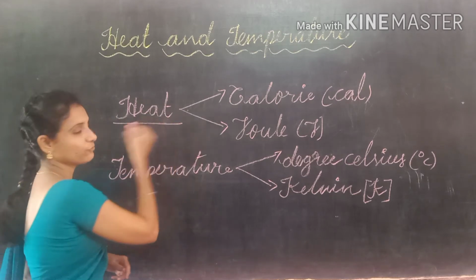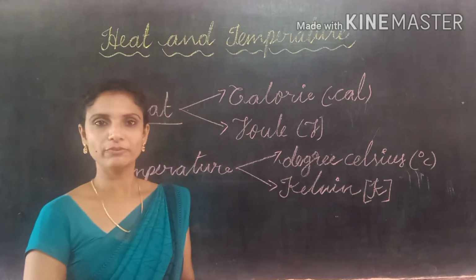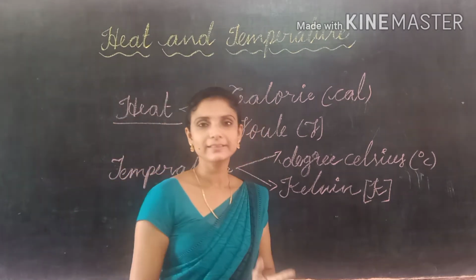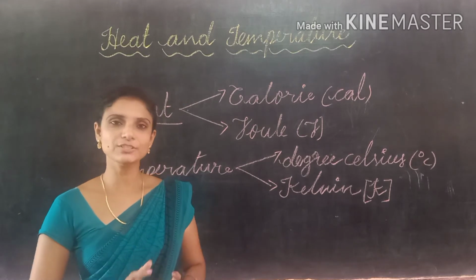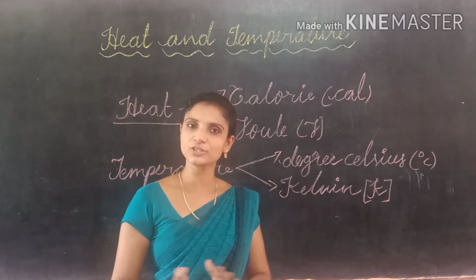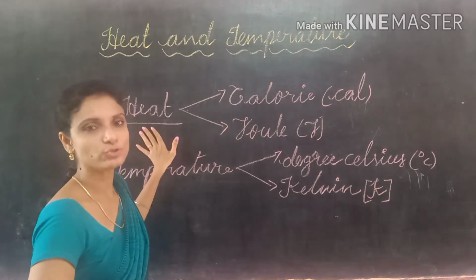Here, heat is a form of energy. It can be converted from one form to another form, and this heat energy transfers from one object to another object. Heat energy transfers from the object of higher temperature to the object of lower temperature. Here, what is the use of heat?